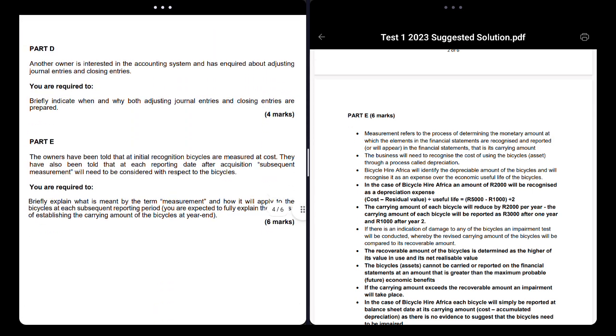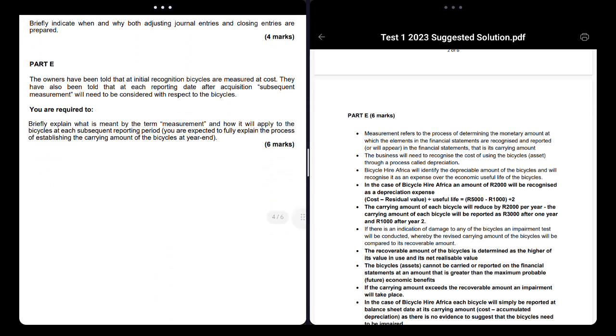So this one here is a bit challenging. Well, not challenging, it's just a lot of thinking. The owners have told us that the initial recognition of the bicycle is measured at cost. What does that mean? What is initial recognition? It's when you first put the bicycle's worth in the financial statement. If I bought a vehicle for 10,000 rand, the first time I record this in my financial statement, vehicle 10,000 rand, it's called initial recognition. This is year zero, the first time I bought it.